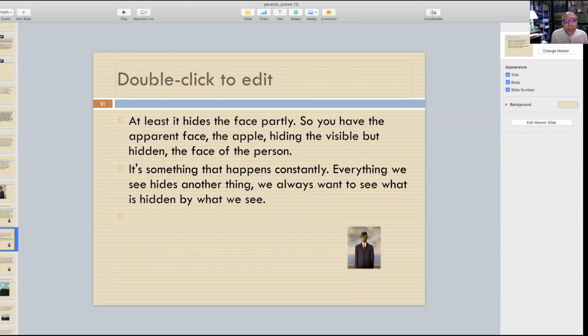So it is something that happens constantly. Everything we see hides another thing. We always want to see what is hidden by what we see. Now, this is also a way of creating depth. Yesterday, I talked about perspective. So how do you feel that any painting or any photograph has a perspective? How do you feel the depth?